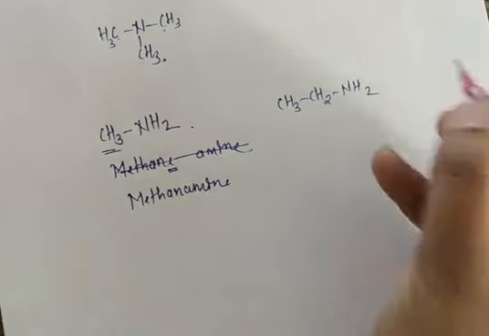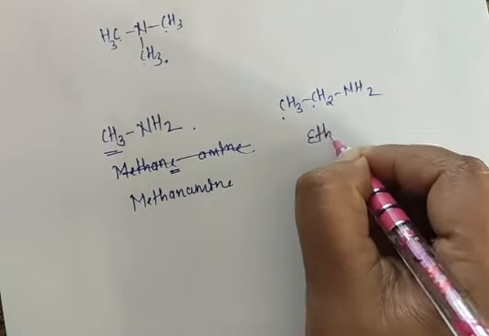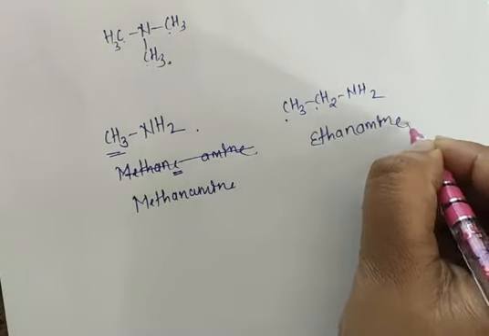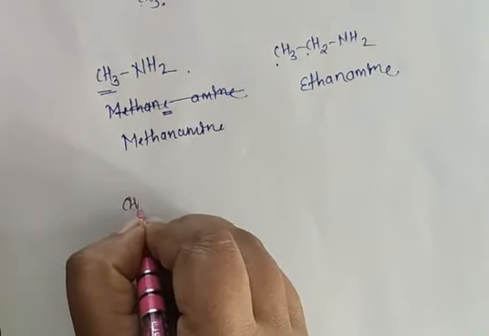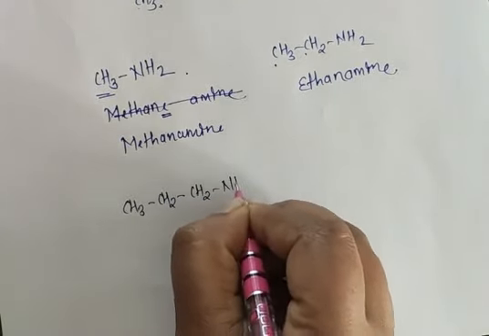What is the name now here? We have here 1, 2, 2 carbon atoms. So 2 carbon is nothing but ethane. But this last E is replaced with amine. So ethanamine. Suppose if I take here CH3, CH2, CH2, NH2.